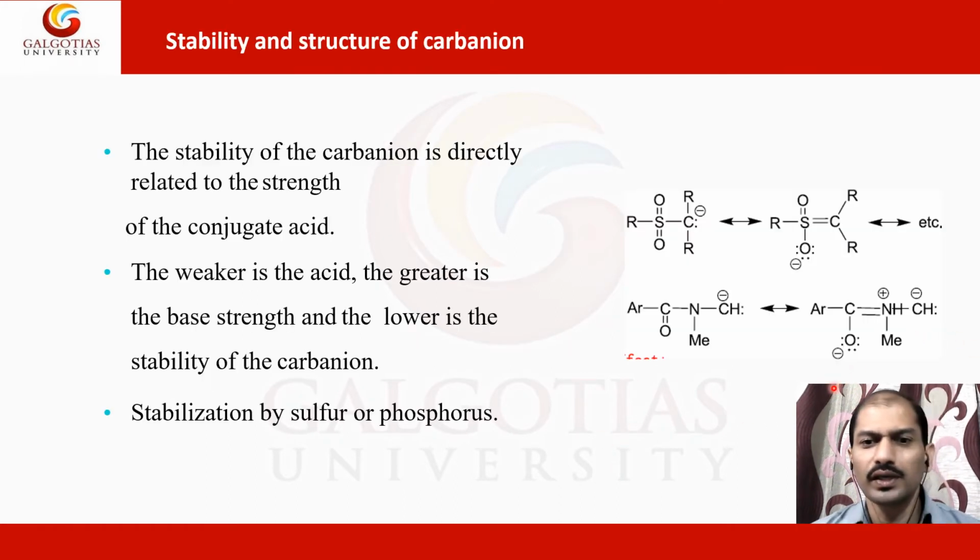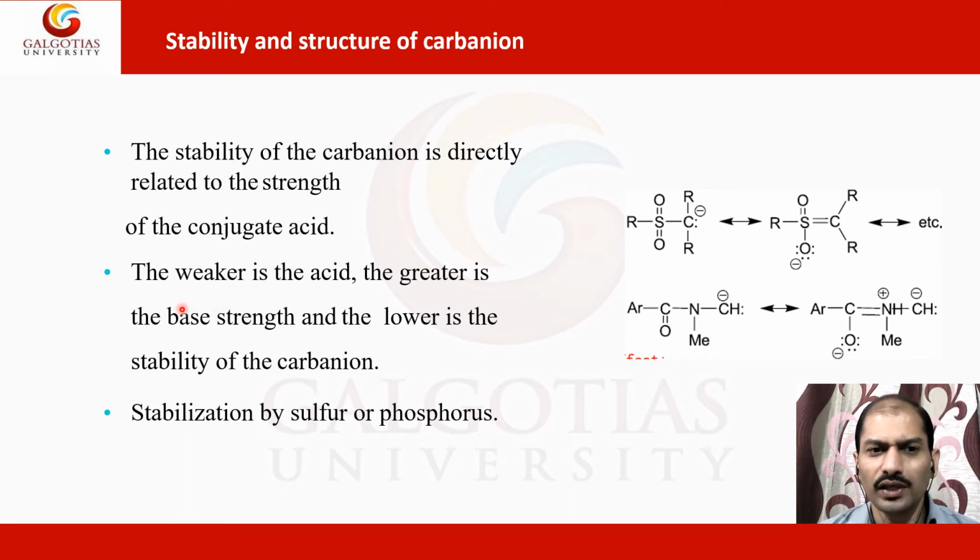In case of stability, the stability of a carbanion is directly related to the strength of the conjugate acid. Here you can see the stability order: the weaker the acid, the greater the base strength, and the lower the stability of the carbanion.